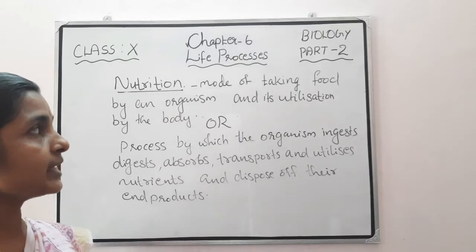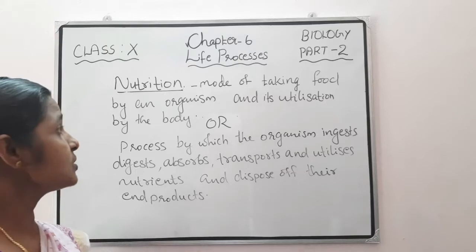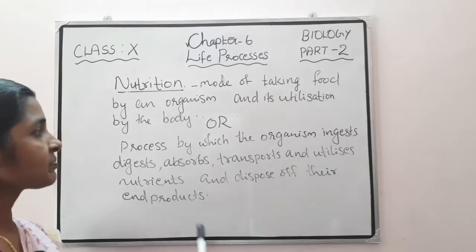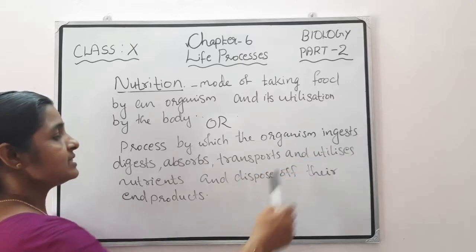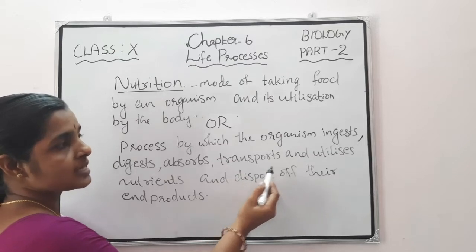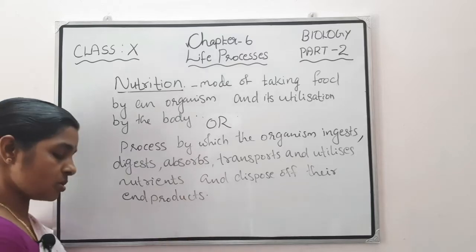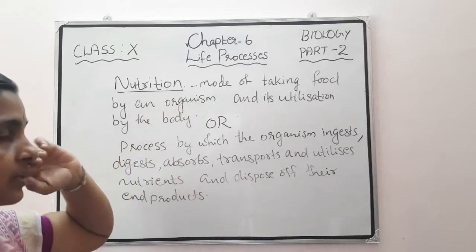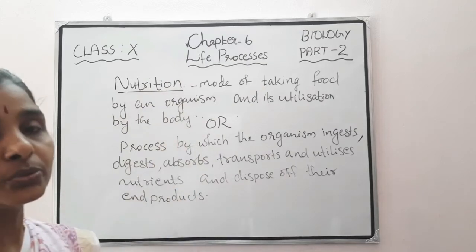Or we can study another definition: nutrition is the process by which the organism ingests, digests, absorbs, transports and utilizes nutrients and disposes of their end products. You can study both definitions and write whichever is easy for you.